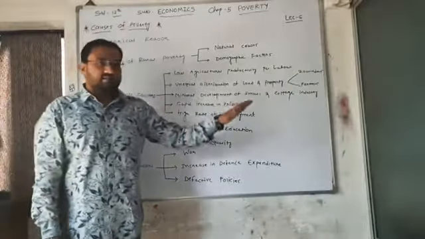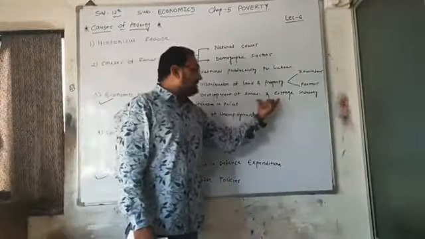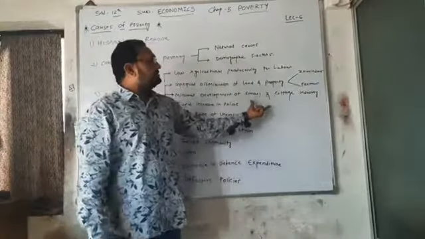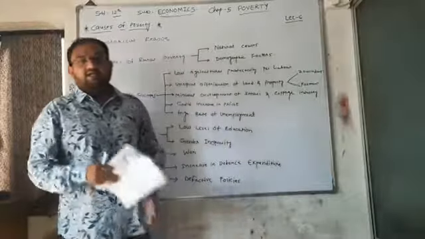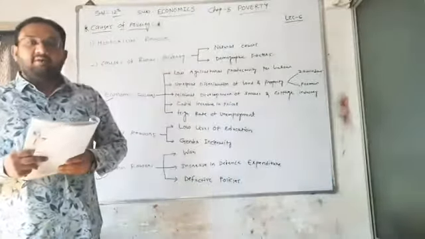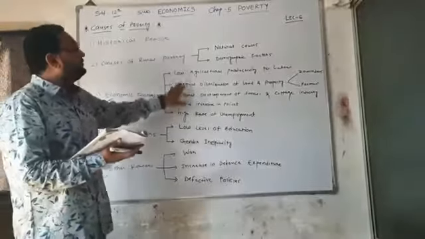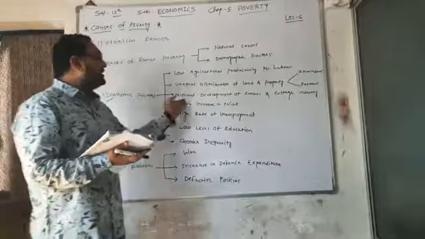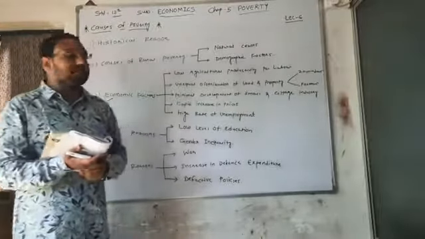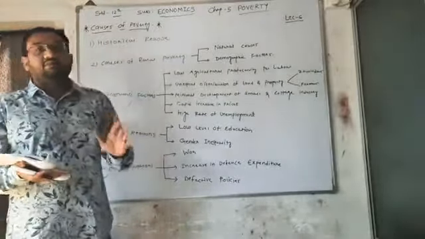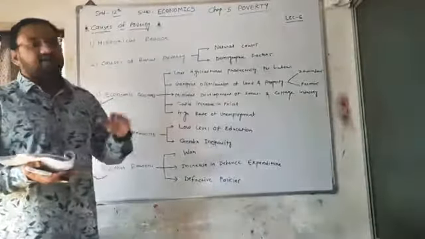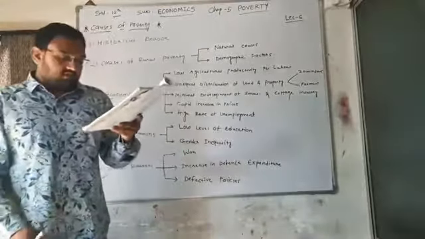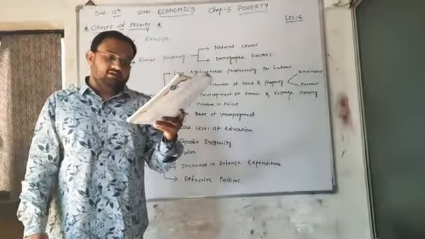While small and cottage industries, which we will discuss in chapter number 10 in the industrial sector, provide the highest number of employment to those who move forward from the agriculture sector. But here, due to very little development of small and cottage industry, they are not getting full-time employment, and that results in further poverty. So the third point: minimal development of small and cottage industry.